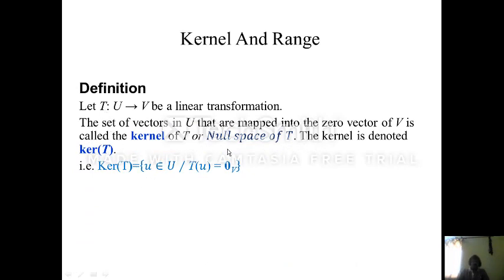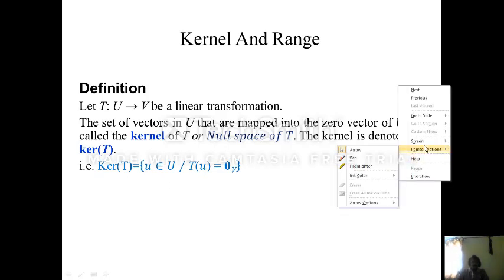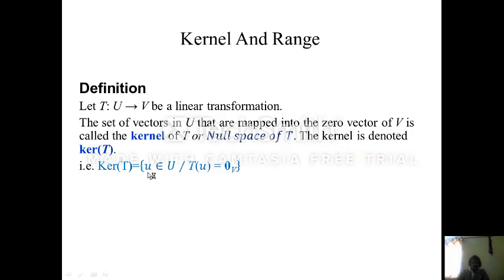set of all vectors u belonging to U for which T of u is equal to 0. The kernel of a linear transformation is also called the null space of T. That is, in words, the set of vectors in U that are mapped into the zero vector of V is called the kernel of T.